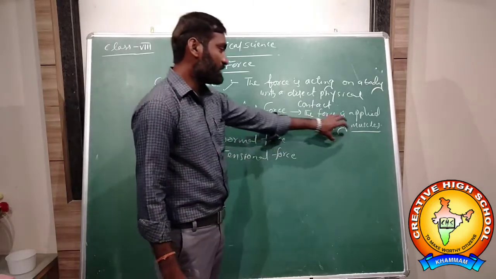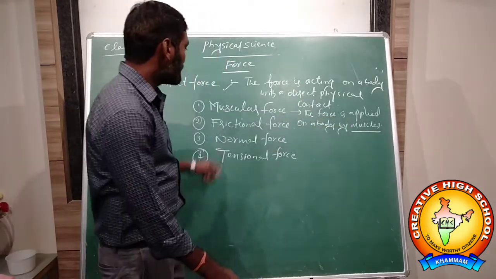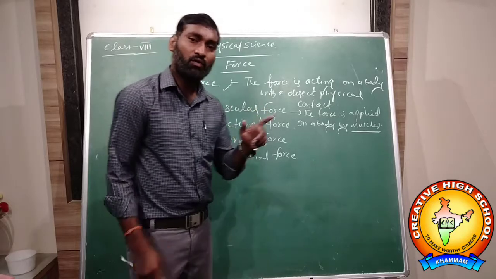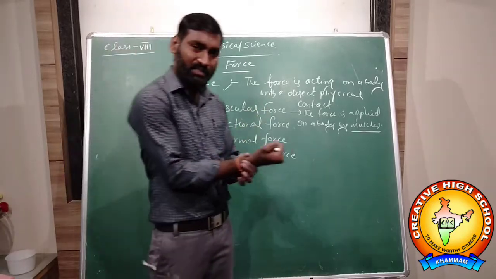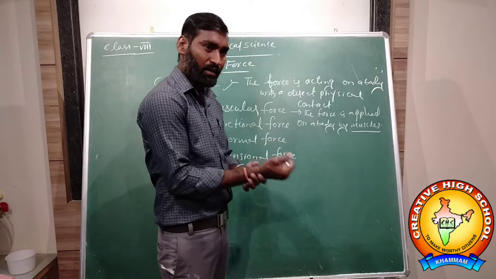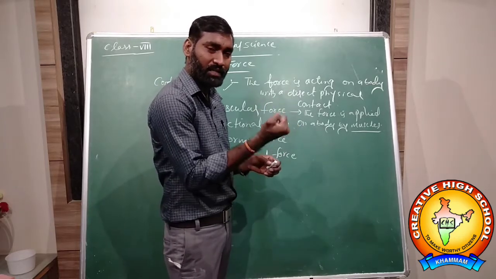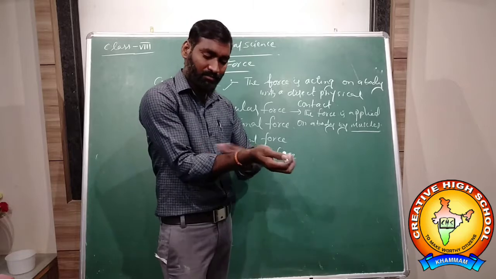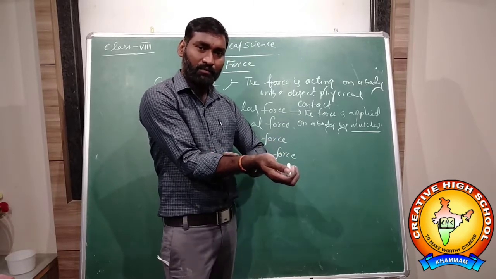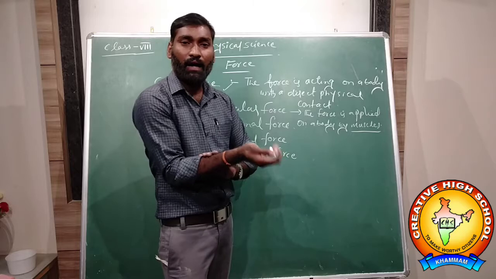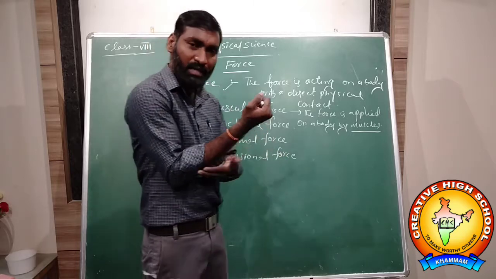The force applied by the muscles of our body is called muscular force. Whenever we lift heavy objects, what happens every time? Sometimes our front muscles will be active and the backward muscles will be relaxed.